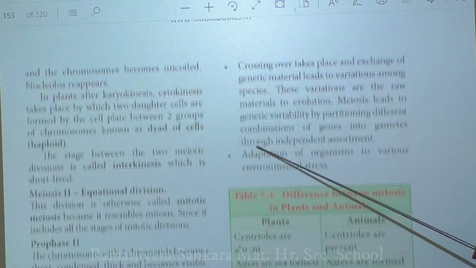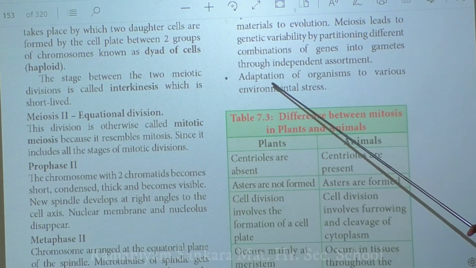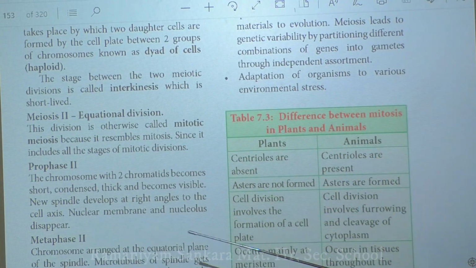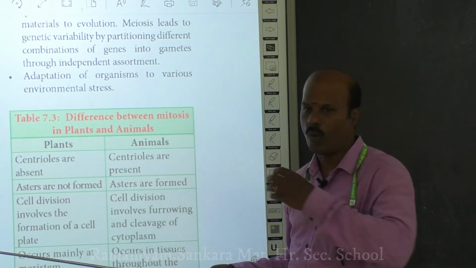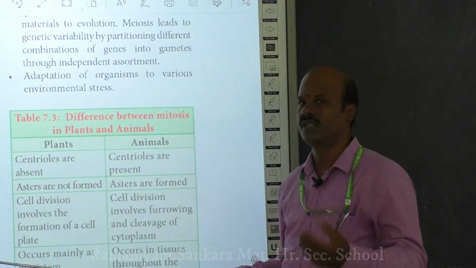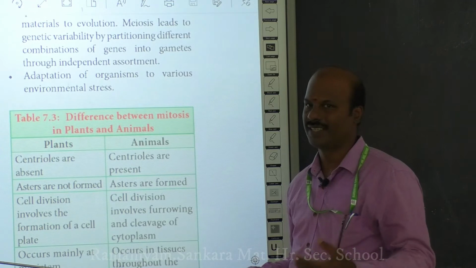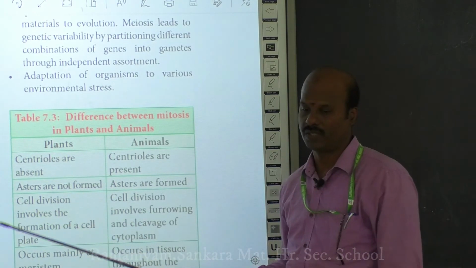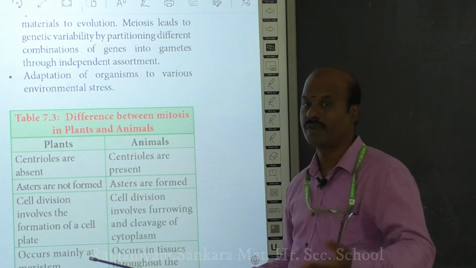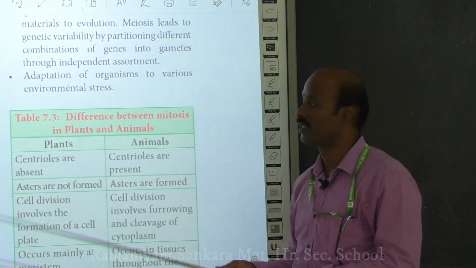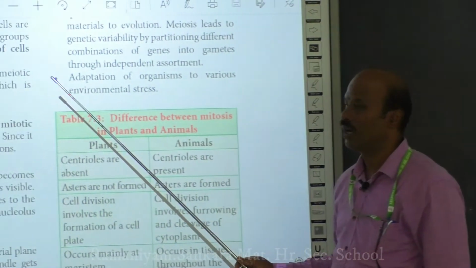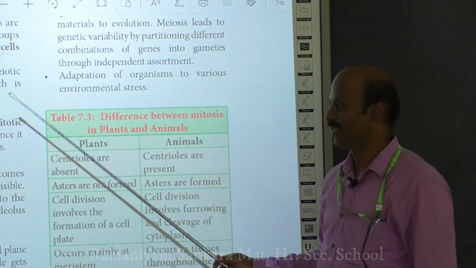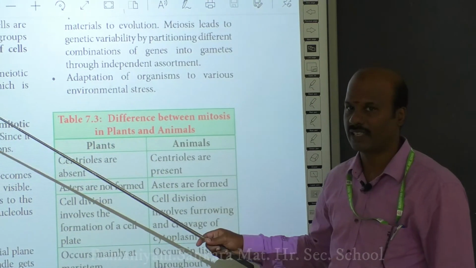Okay. Next thing is adaptation of organisms to various environmental stress. For example, a plant may grow under a high stress condition, like high salt concentration or water drought. During these unfavorable conditions, these plants are able to undergo adaptations to those particular environmental conditions. These adaptations are mainly because of the meiotic process. So meiosis helps to adapt organisms to various environmental conditions. So that's all about mitosis and meiosis.